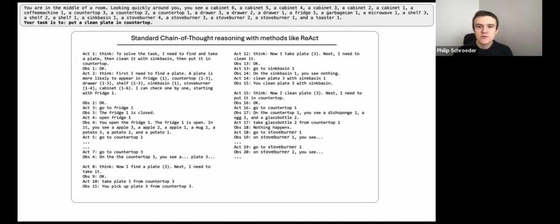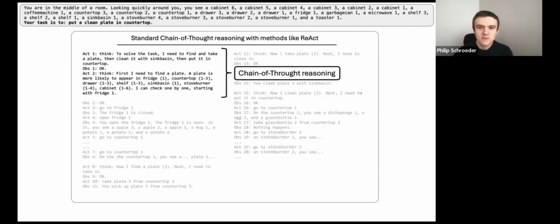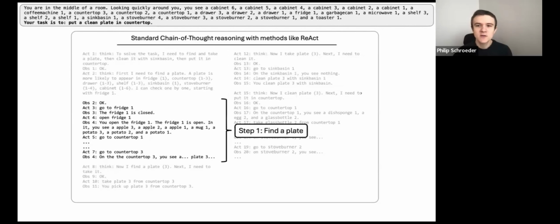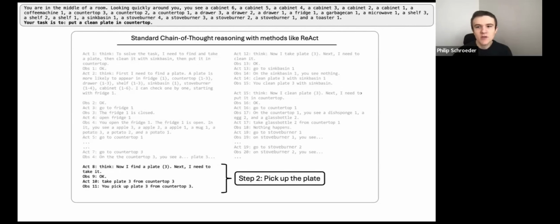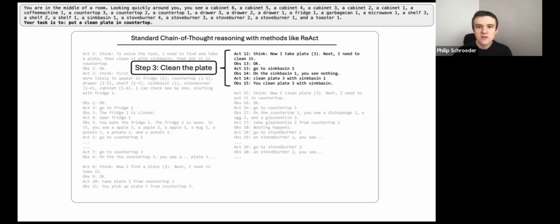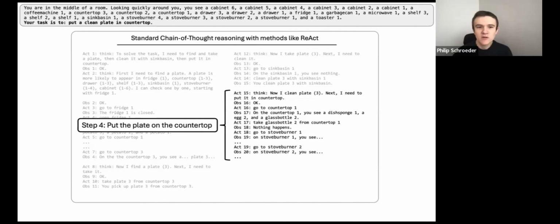Existing state-of-the-art methods such as ReAct leverage a chain of thought-based reasoning framework, first reasoning about the steps that need to be performed to accomplish the task, then doing each step. This involves finding the plate, then picking up the plate, then cleaning the plate in the sink, and finally putting the plate on the countertop.